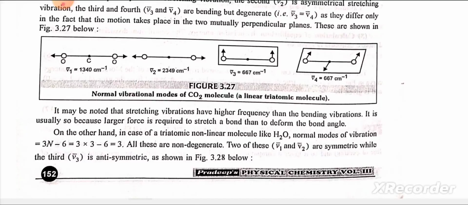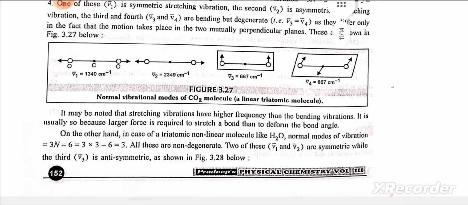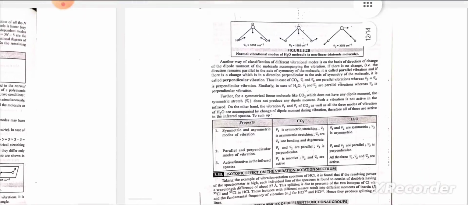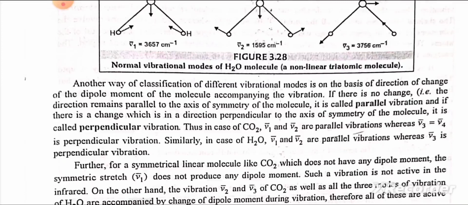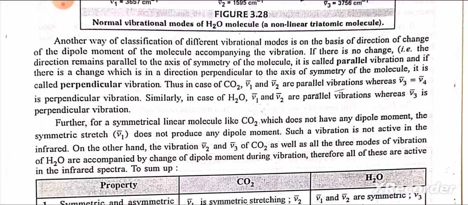All these are non-degenerate. Two of these, V1 bar and V2 bar, are symmetrical, while the third, V3 bar, is antisymmetrical as shown in figure. Another way of classification of different vibrational modes is on the basis of direction of change of the dipole moment of the molecule accompanying the vibration. If there is no change, that is, the direction remains parallel to the axis of symmetry of the molecule, it is called parallel vibration, and if there is a change which is in a direction perpendicular to the axis of symmetry of the molecule, it is called perpendicular vibration.